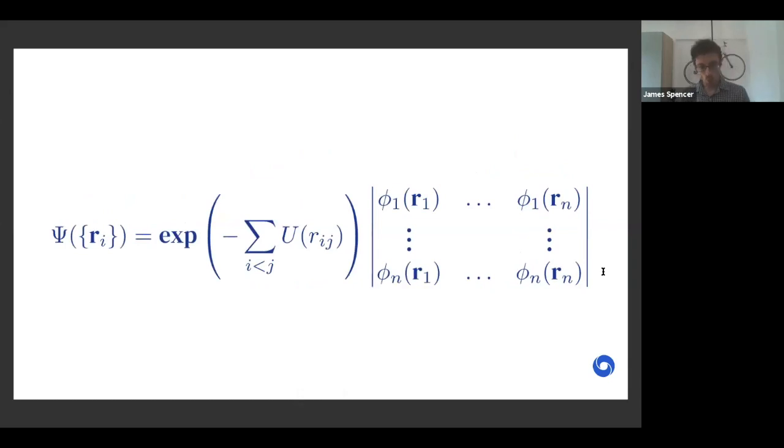For example, we can include a symmetric term in front of the determinant that just needs to be symmetric, and this can introduce electron-electron correlations. So this is called the Slater-Jastrow wave function. Next slide, please.